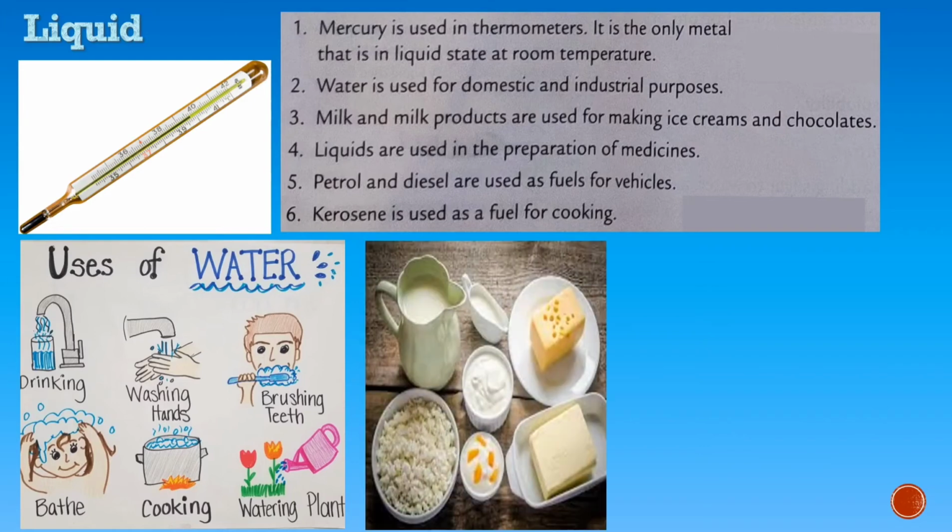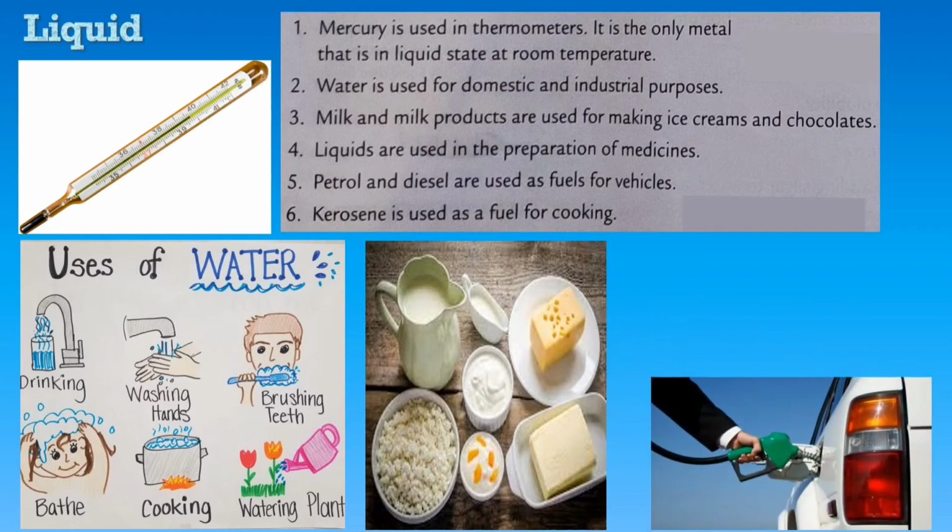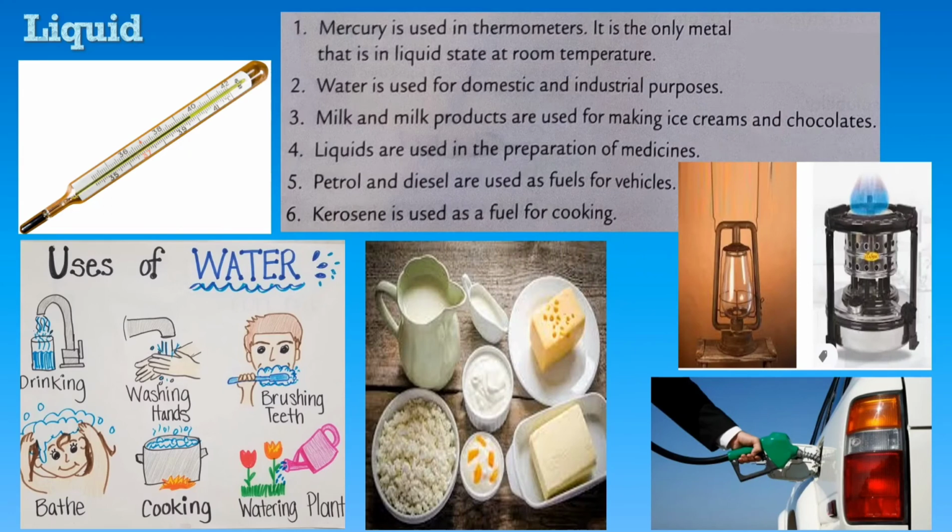Next, milk and milk products are used for making ice cream, chocolates and so many other things as you can see in the picture. Liquids are also used in the preparation of medicine. Next, petrol and diesel are used as fuel for our vehicles like you see in the picture. And lastly, kerosene, it is also used as a fuel for cooking and lighting the lamp as you can see in the picture. So these are the uses of liquid.